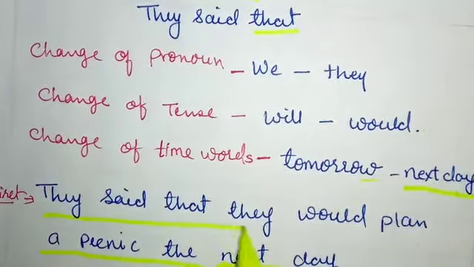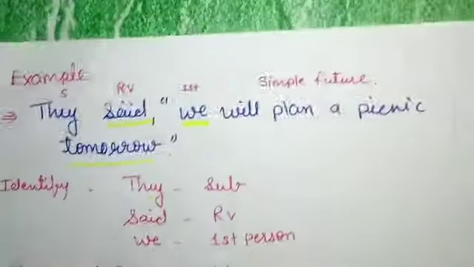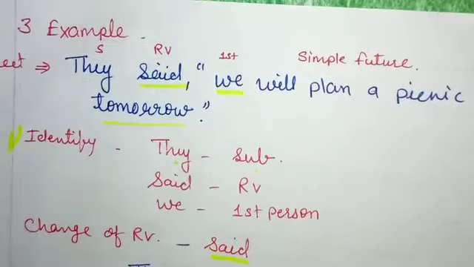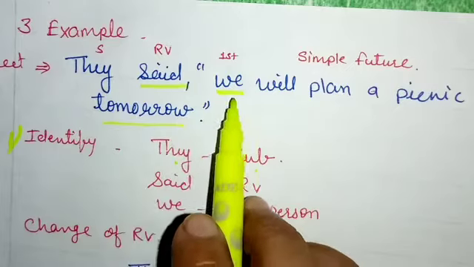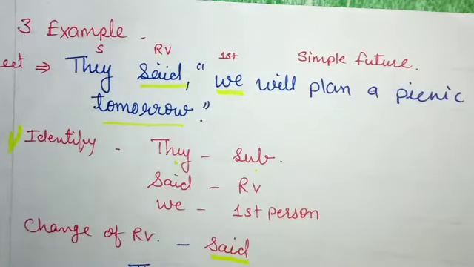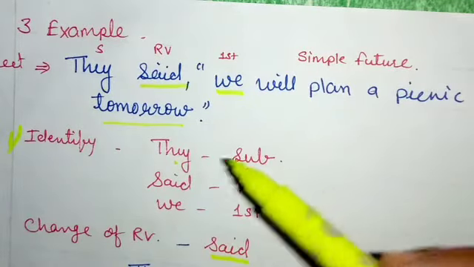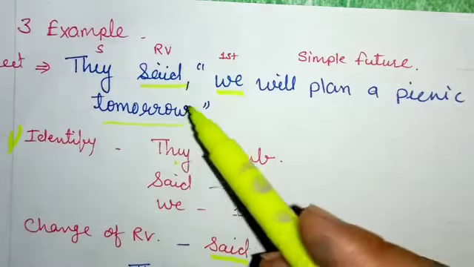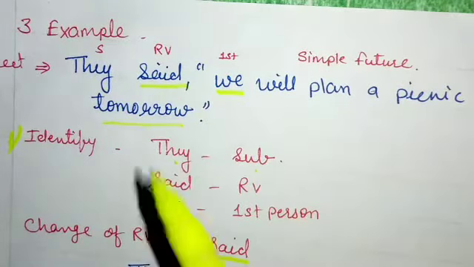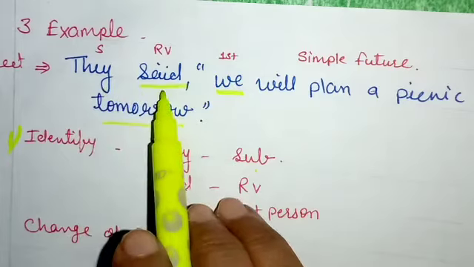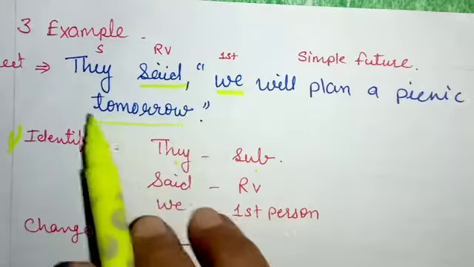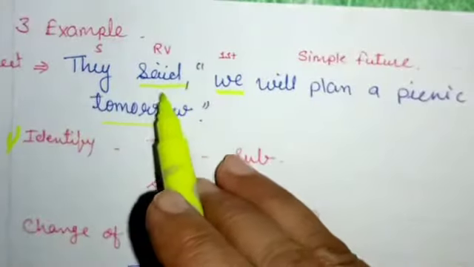Once again you should see this sentence. Our actual sentence in direct speech is: they said, "We will plan a picnic tomorrow." Now we will solve it according to six steps. First step, we have to identify the subject, object and reporting verb in this sentence. So the subject is they, the reporting verb is said, and no object is given here. So said will remain the same when changed.